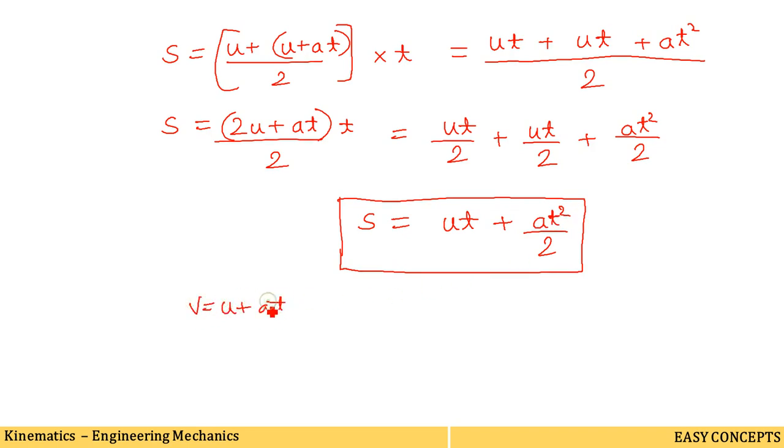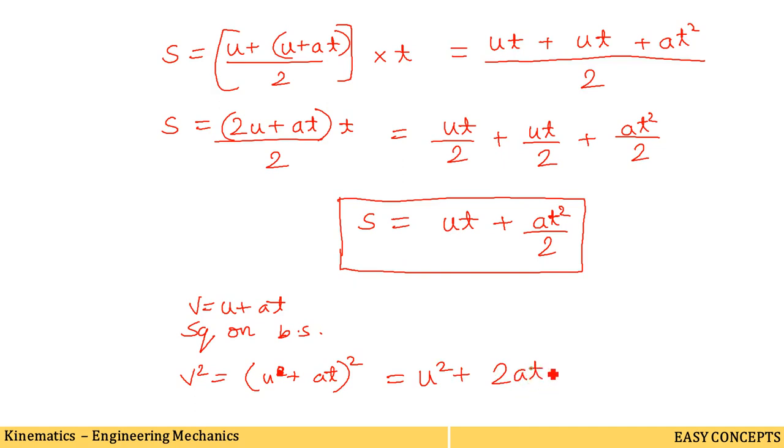Squaring this equation on both sides, v square is equal to (u plus at) whole square. Using the formula (a plus b) whole square is a square plus 2ab plus b square, we get u square plus 2at into u plus a square t square. This is what you will get after squaring it.